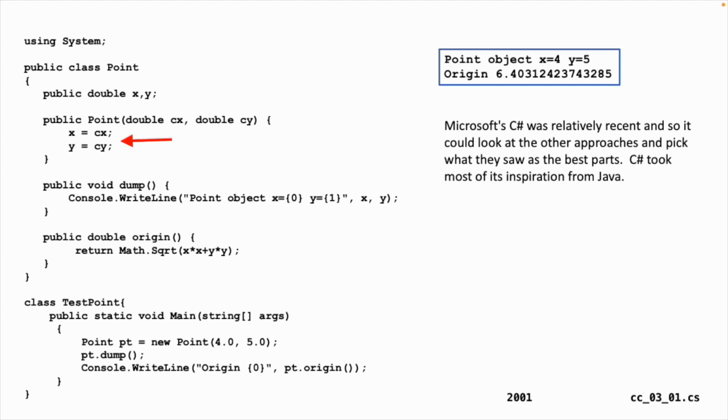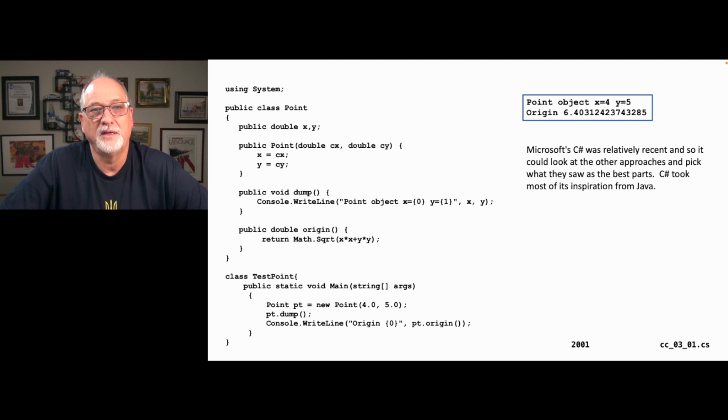You also see that there's no use of this, and so you see that we have to name the parameters differently because X and Y are in effect global across the entire class. And then we have void dump there, and then we see that it's just using X and Y. No need to use this. It's tough for me to decide which of these two ways I like better. I guess that this feels more explicit to me. So I like Java and JavaScript in that respect.